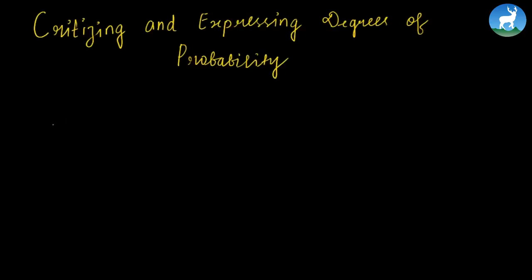In today's class, we will be learning about criticizing and expressing degrees of probability, which is in the 5th unit of our English book. So let's begin. Let's begin with what criticize actually means.